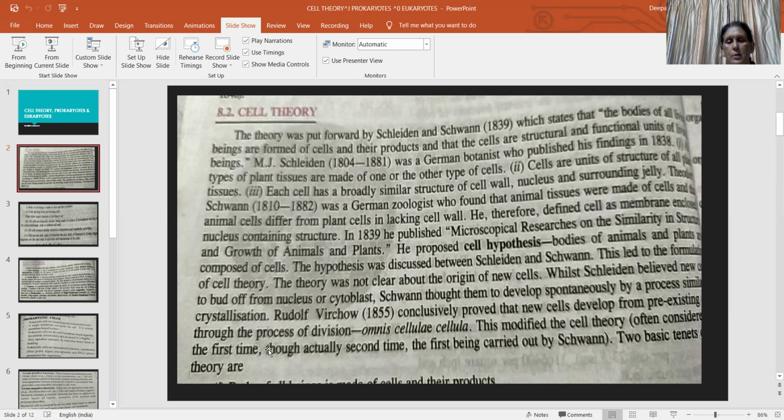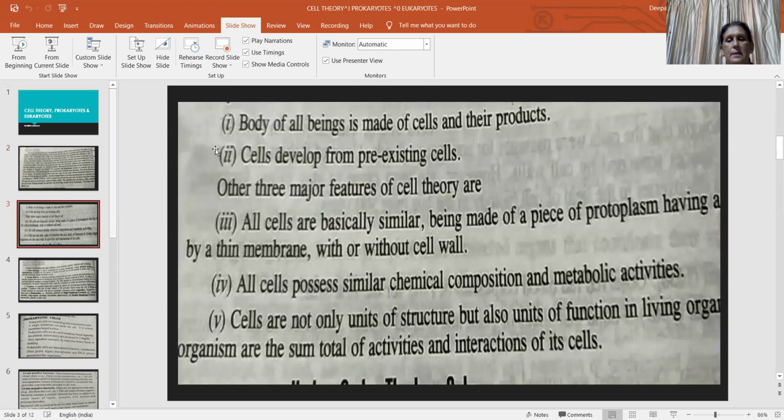But Rudolf Virchow conclusively proved in 1855 that new cells develop from pre-existing cells, and he called it omnis cellula e cellula. It is a Latin phrase, and its meaning is that cells arise from pre-existing cells. So the cell theory has been modified, and later it was defined according to the modern modification of cell theory.